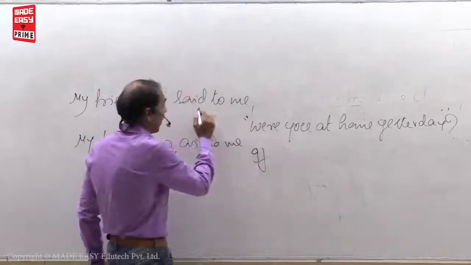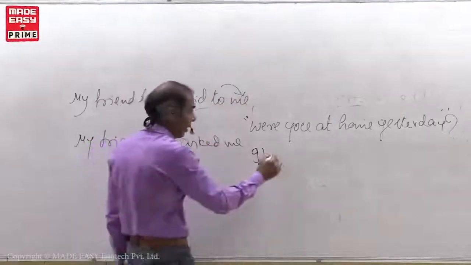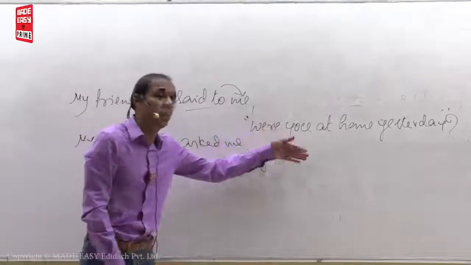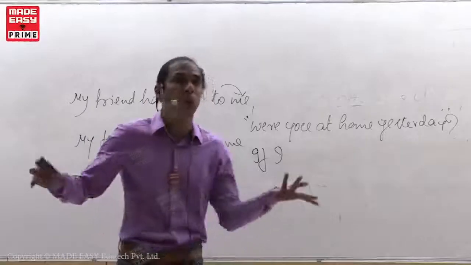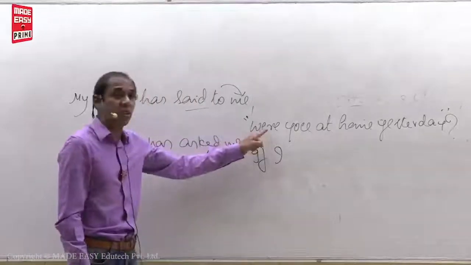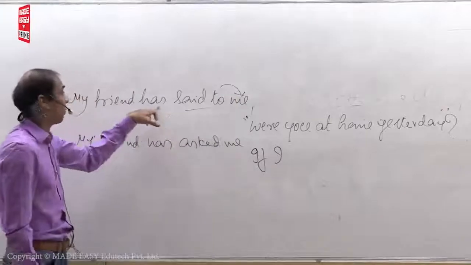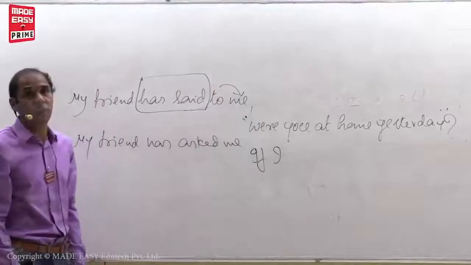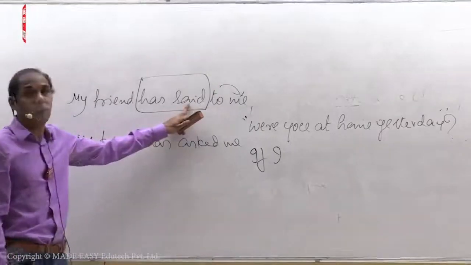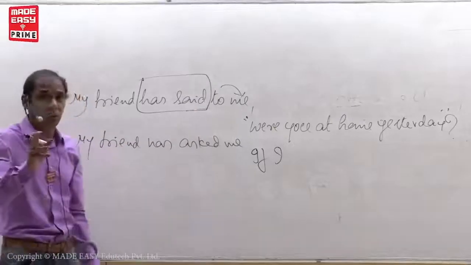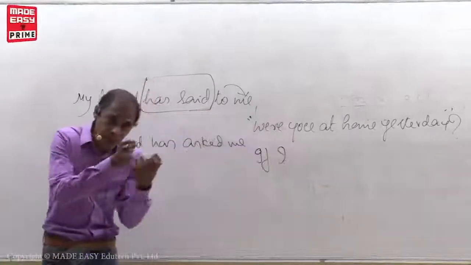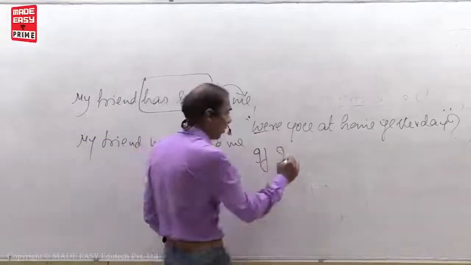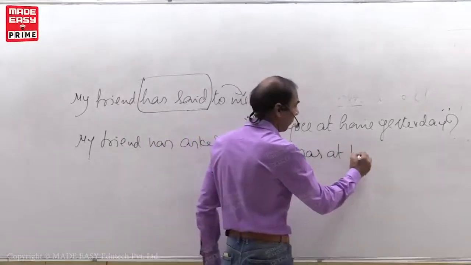If. You changes as reporting verb's object, we. Again we changes as I. If I. What is this actually? Past tense. What is the rule actually? Past tense should be turned into past perfect. Can we change here? No, we cannot change. Why? If you want to change past tense into past perfect, reporting verb must be in the past tense. But reporting verb is not in past tense. Have or has plus V3, present perfect tense. When the reporting verb is in the form of present perfect tense or in present tense, what I told you, whatever the tense is given, the same tense we have to repeat in the indirect speech. Here it is given past tense. So I have to repeat the past tense. If I was at home.